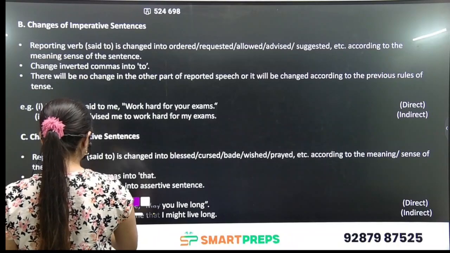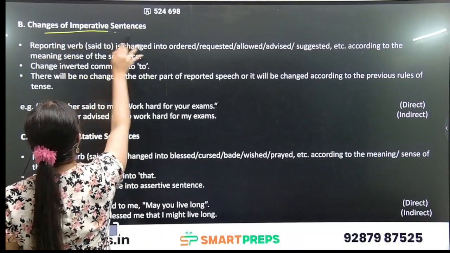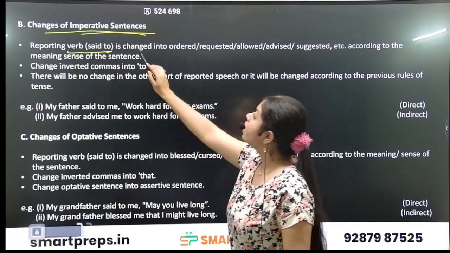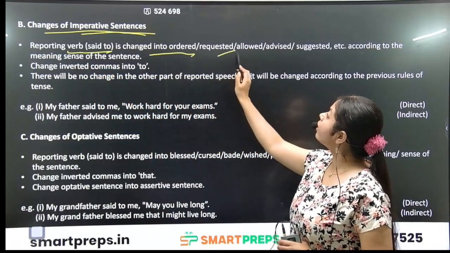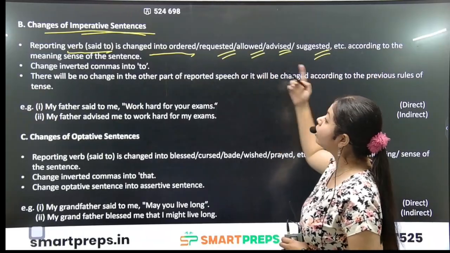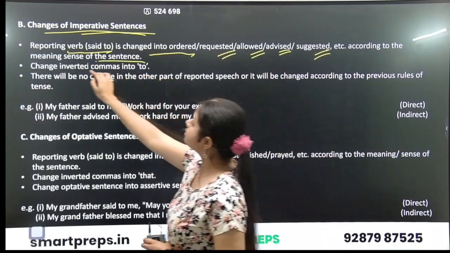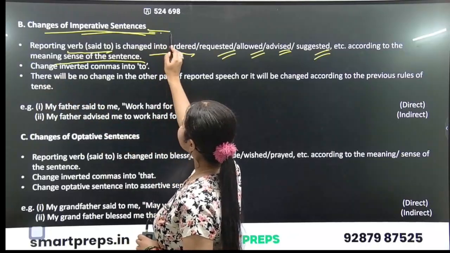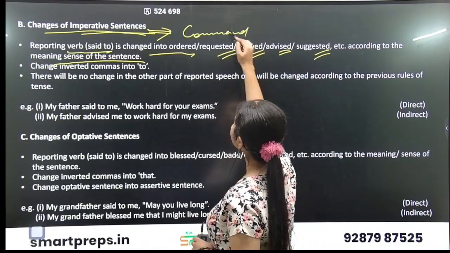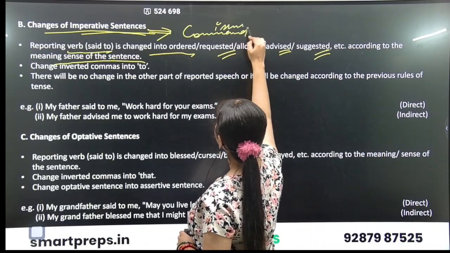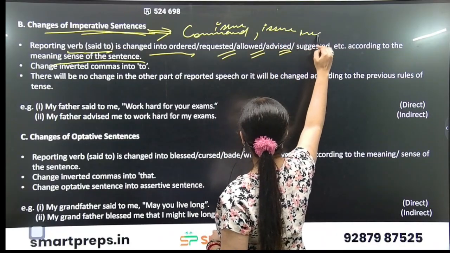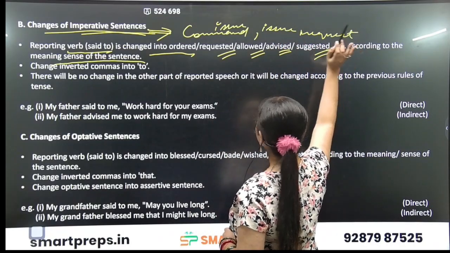Clear? Next is changes of imperative sentences. Reporting verb said to is changed into ordered, requested, allowed, advised, suggested, etc. according to the meaning sense of the sentences. Now, what are imperative sentences? Where we issue a command or issue a request.